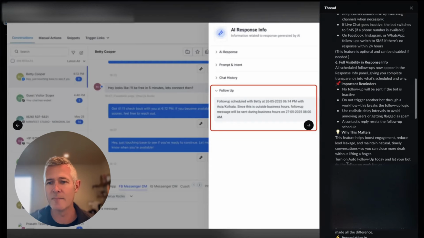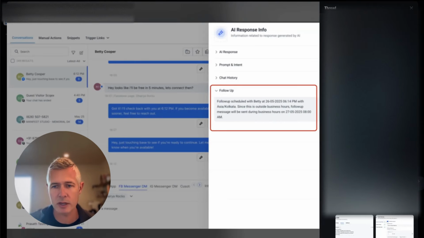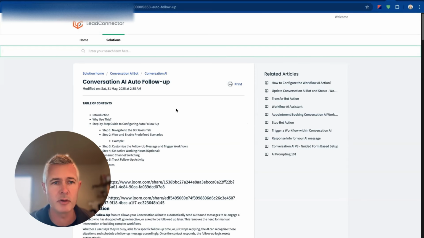Anyways, there is a support doc on this, which I think is going to be really helpful for all of you. Go to help.gohighlevel.com or help.leadconnectorhq.com and search Conversation AI Auto Follow-Up, and you can't miss it. But this is a killer feature. So pumped that the team got this out.